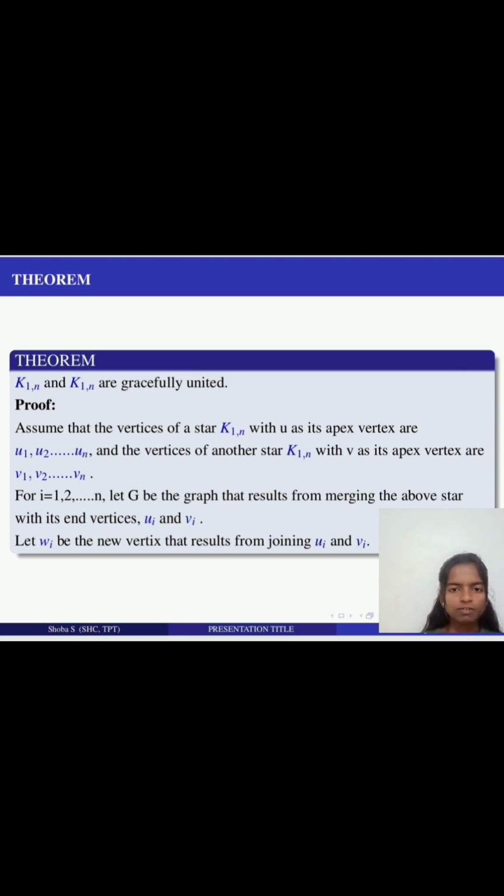Let's see the theorem for graceful labeling. The union of two stars K1,n and K1,n is graceful. Proof. Assume that the vertices of a star K1,n with u as its apex vertex are u1, u2, up to un, and the vertices of another star K1,n with v as its apex vertex are v1, v2, up to vn. For i = 1 up to n, let G be the graph that results from merging the above stars at their end vertices ui and vi. Let wi be the new vertex that results from joining ui and vi.